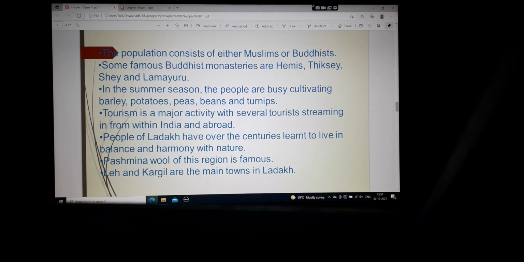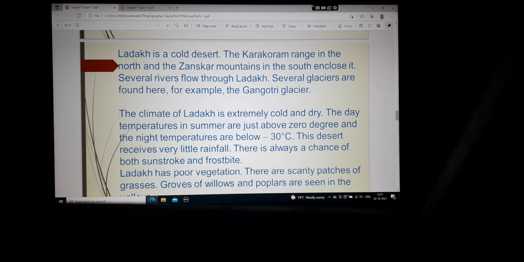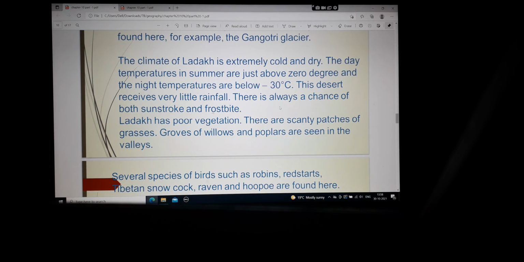Leh and Kargil are the main towns in Ladakh. So now the two main towns of Ladakh are Leh and Kargil. Ladakh is a cold desert. The Karakoram Range in the north and the Zanskar Mountains in the south enclose it. Several rivers flow through Ladakh. Several glaciers are found here, for example, the Gangri Glacier. The climate of Ladakh is extremely cold and dry. The day temperatures in summer are just above 0 degrees and night temperatures fall below minus 30 degrees centigrade.